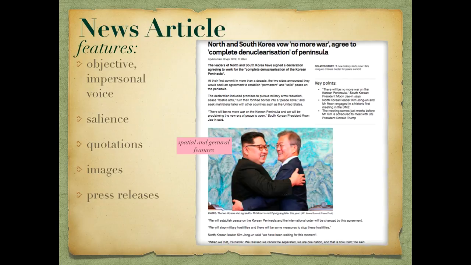Multimodality occurs in most news articles, whether they are printed or viewed online. With online news articles, such as this one, individuals can view a video about the meeting, adding oral and spatial features. The news article also involves visual and gestural features with the images of the 2 leaders meeting, shaking hands, and smiling. The framing, lighting, and body language all indicate hope, unity, and peace.